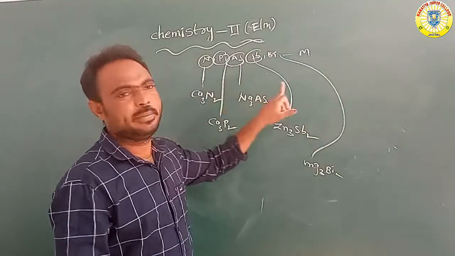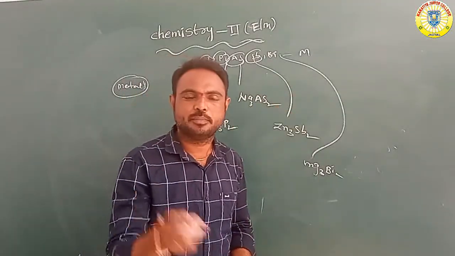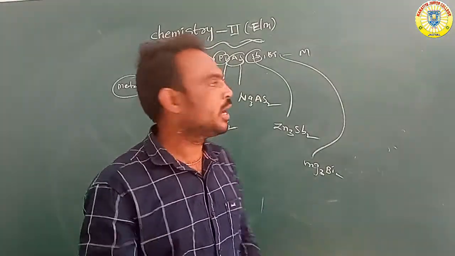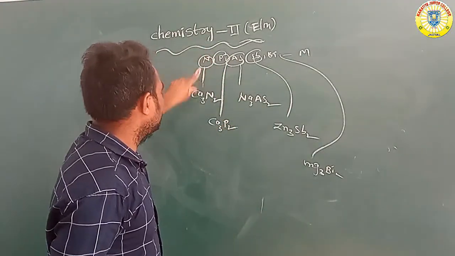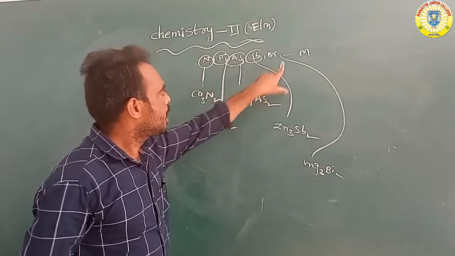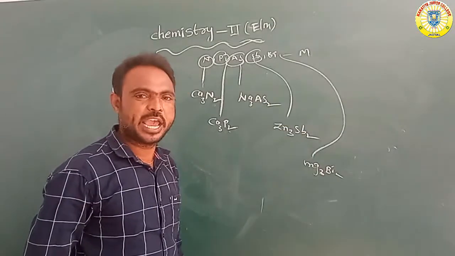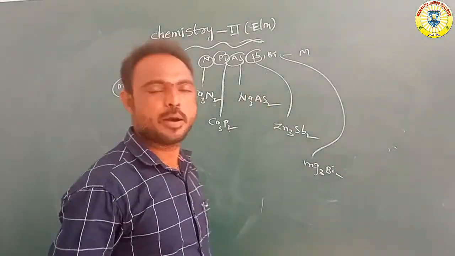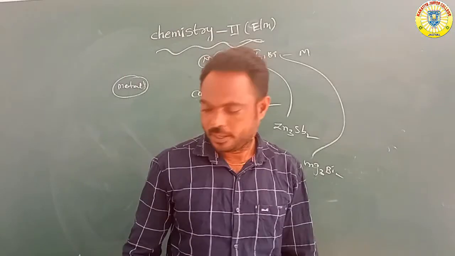So each element reacts with metals to form its compounds, for example nitrogen forms Ca3N2, phosphorus Ca3P2 and bismuth Mg3Bi2. They are all different types of compounds.